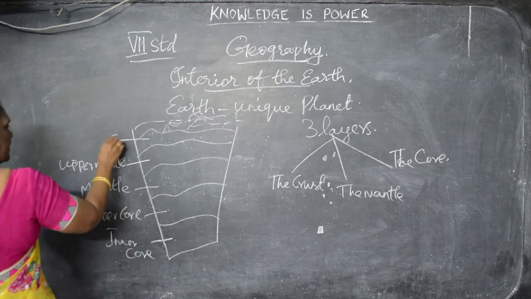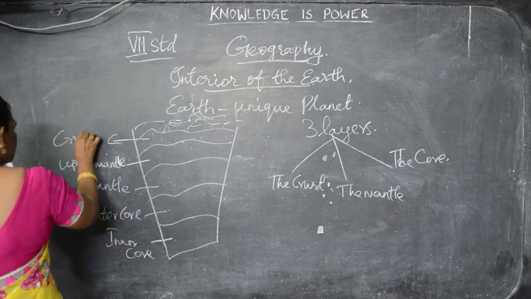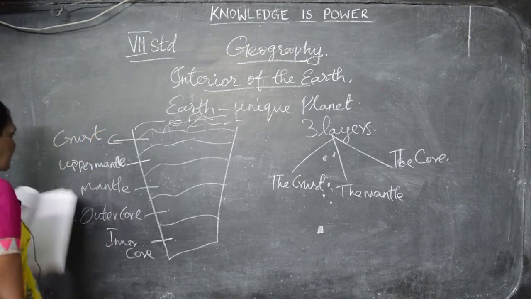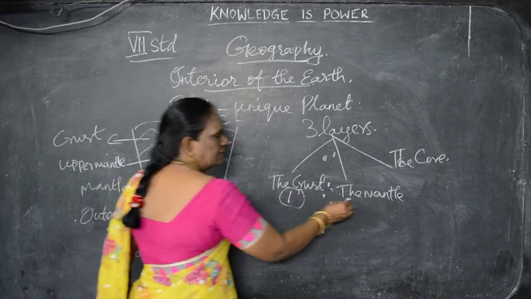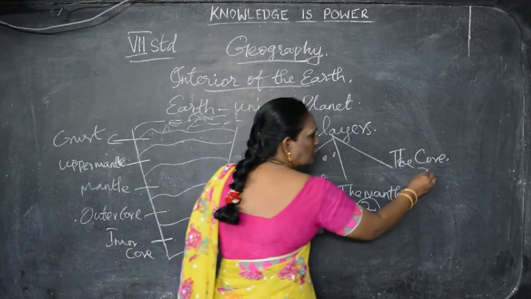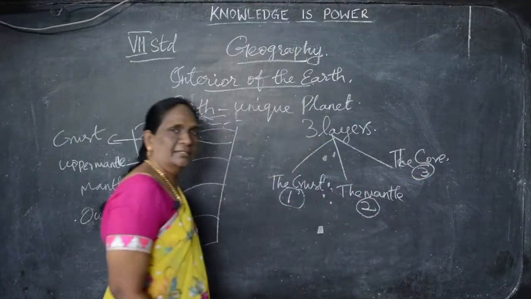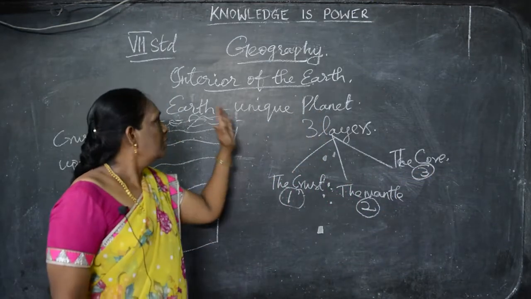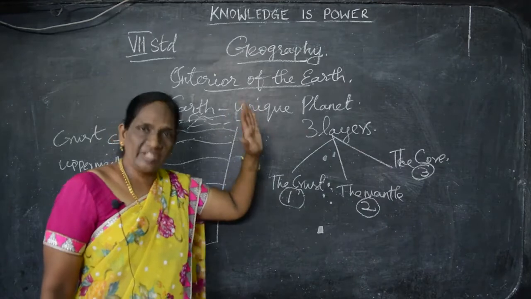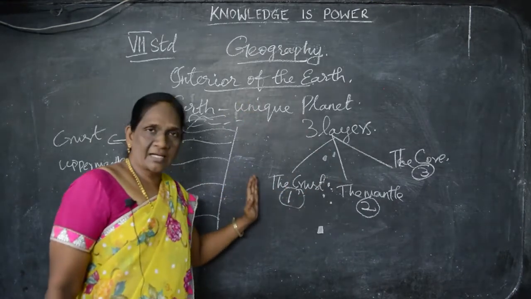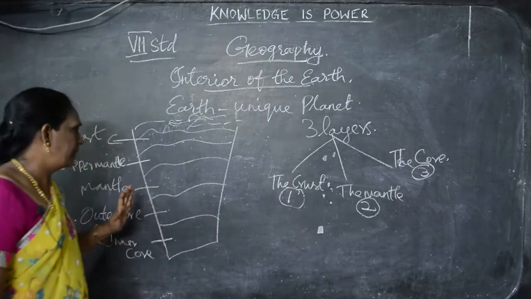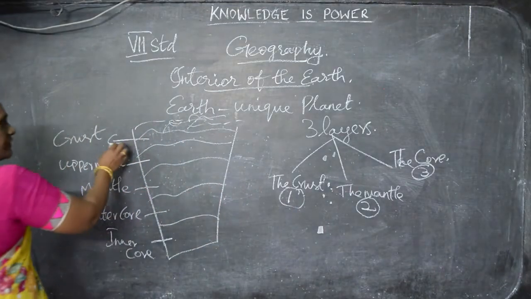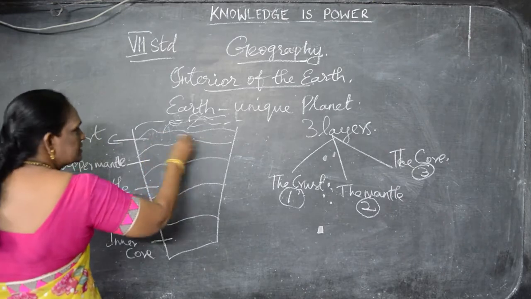And this is called as crust. So, the crust is the first layer and this is the second layer and the core is the third layer. Have you understood, children? So, the earth consists of three layers. They are the crust, the mantle and the core. One by one we will see elaborately. Okay. So, the first layer of the earth is crust.